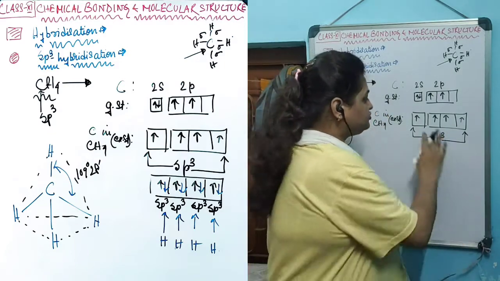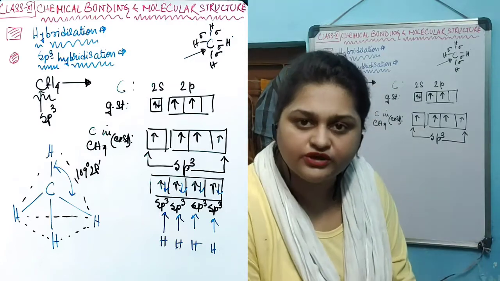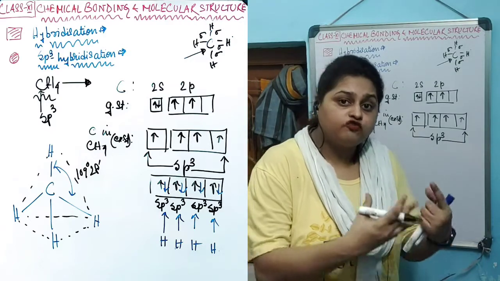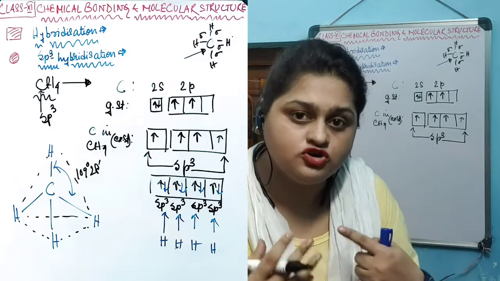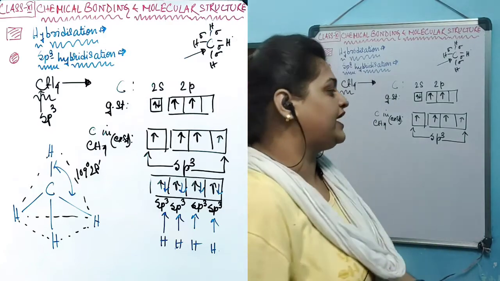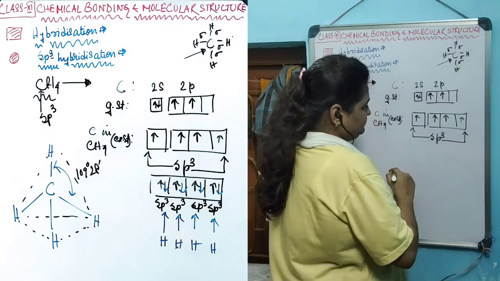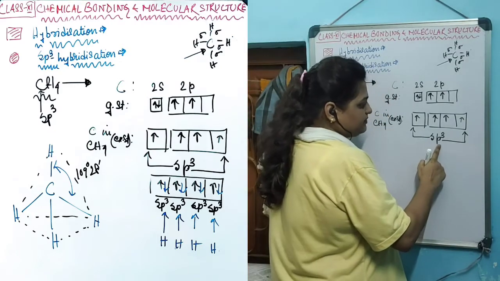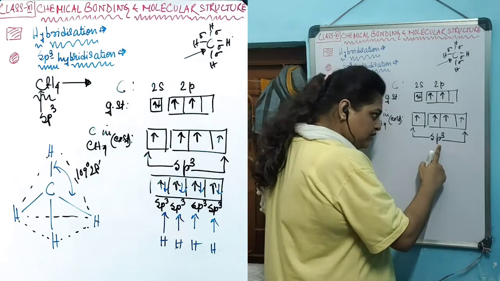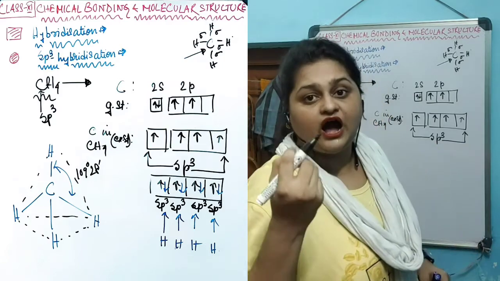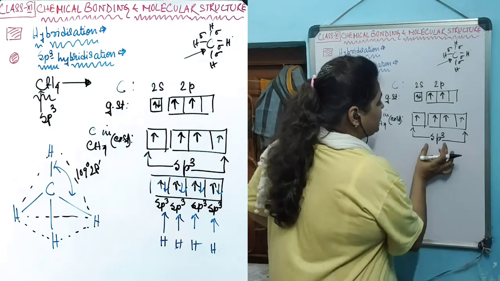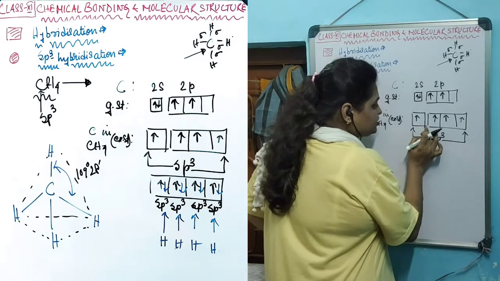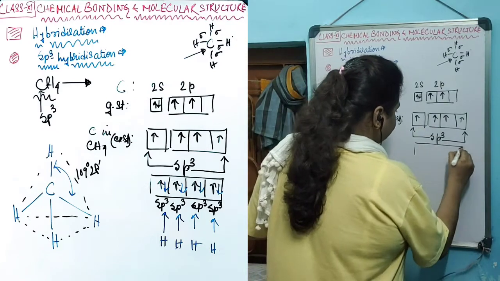1s orbital and 3p orbitals will combine with each other to create 4 different orbitals, each of them known as sp3 orbital. Why sp3? 1s and 3p have been combined, so the name of this newly formed hybrid orbital is sp3. Each of them is now known as sp3.